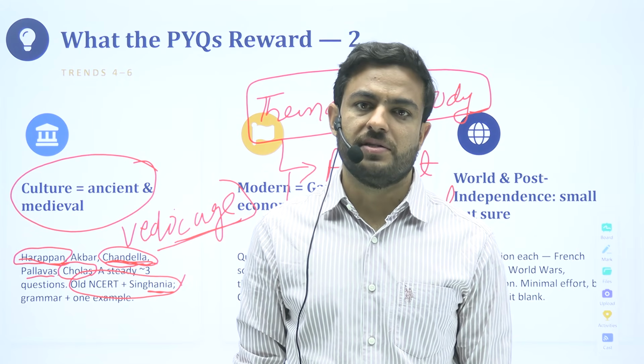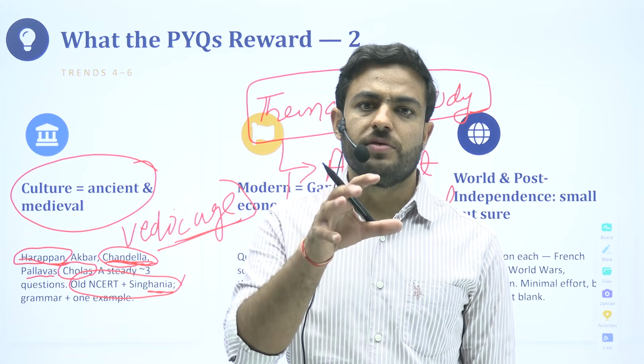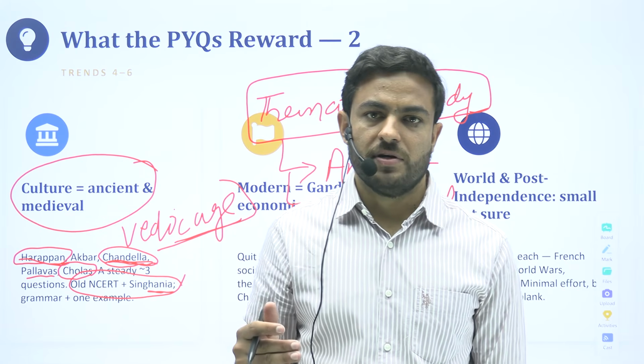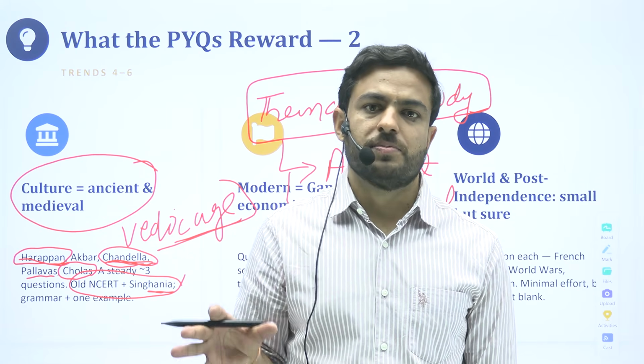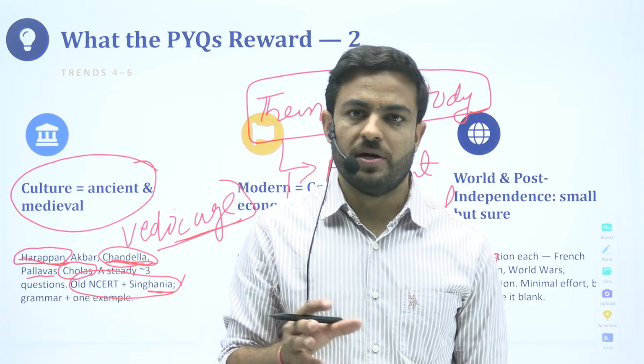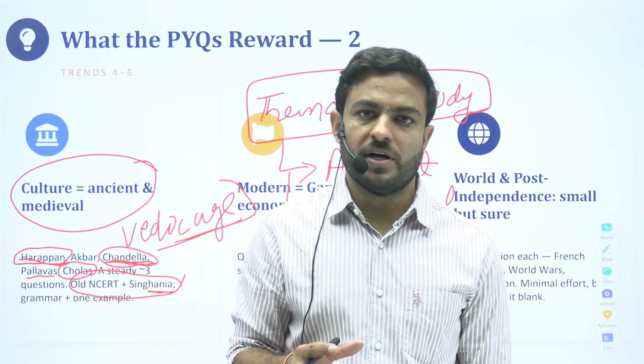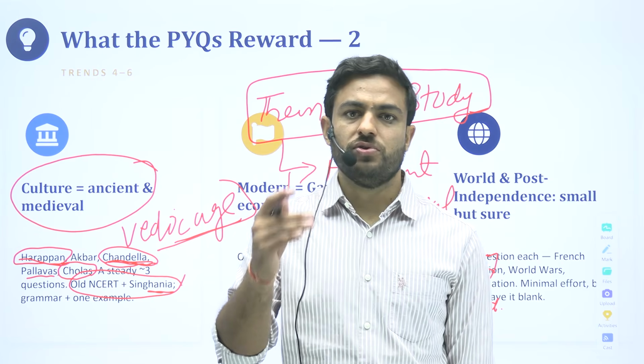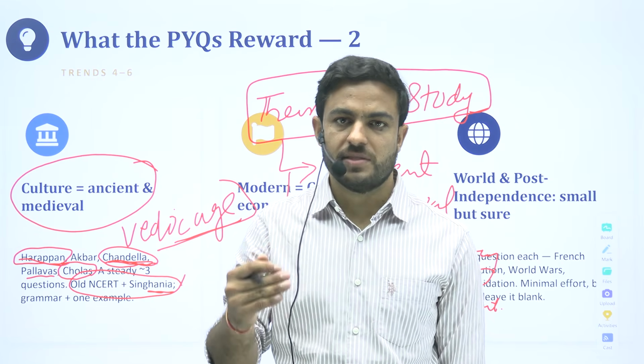The first chapter in Nitin Singhania sir's book gives you a chronological, a dynastical order, so that if they ask you a specific question about, let us say, Pallavas, Mauryas or some other dynasty, you have an idea about how things have evolved.